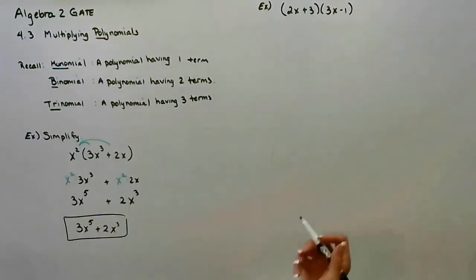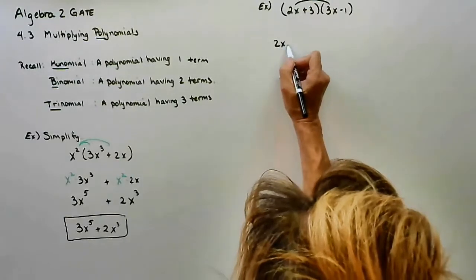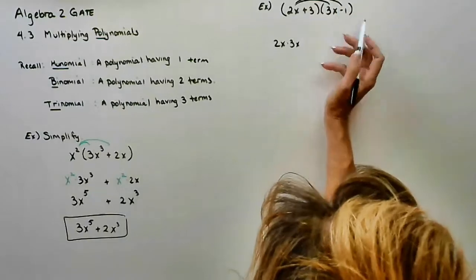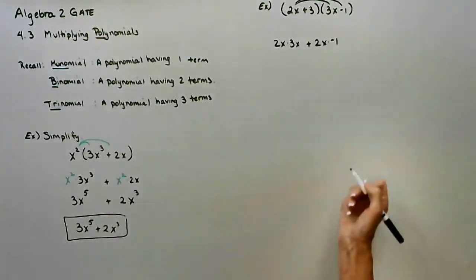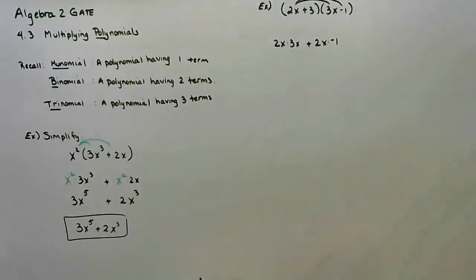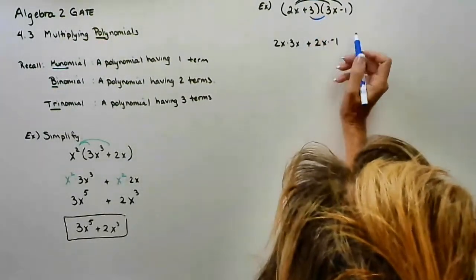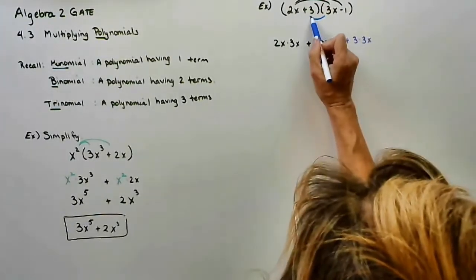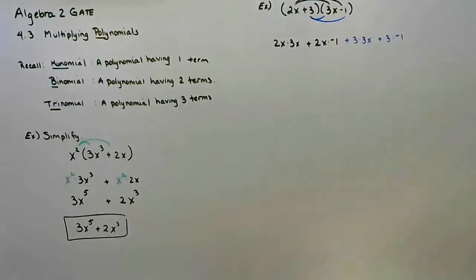We're first going to distribute the 2x times the 3x. Then I'm going to distribute the 2x times the negative 1. Now that I've distributed that first term to both of the terms in the second factor, I'm now going to distribute the positive 3 times the first term 3x and the positive 3 times the last term negative 1.